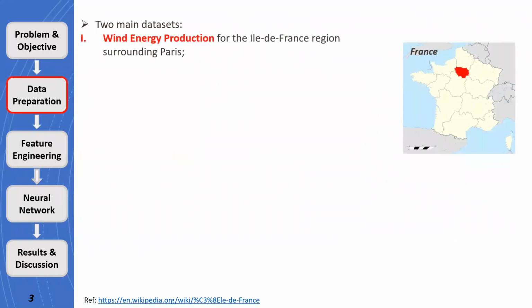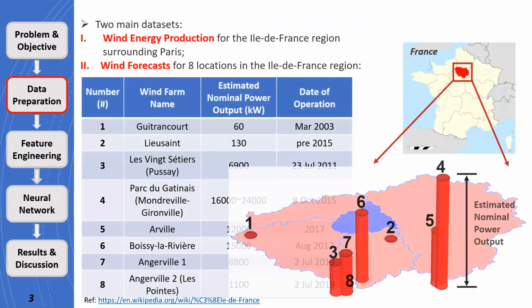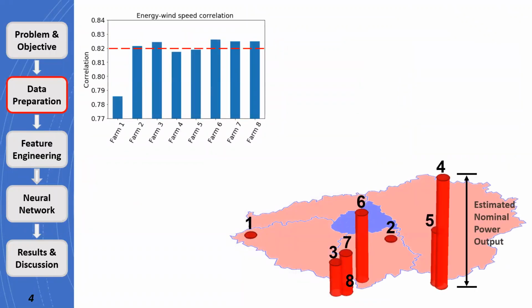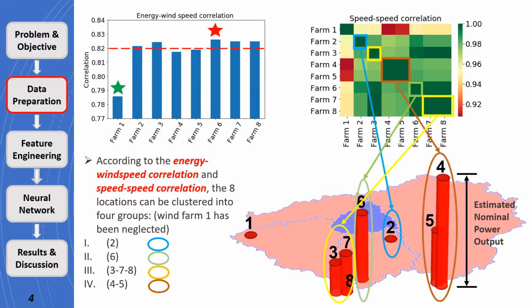To forecast the energy production of the France region, we have two main datasets for analysis, including the historical data of energy production and wind forecasts of 8 relevant wind farms. After analyzing the historical data, we found that the correlation between energy and wind speed of Farm 6 is relatively high, while it is relatively low for wind farm 1. It is also found that the correlations between wind speed of different farms are different. Based on this analysis, the 8 wind farms can be divided into 4 important clusters, where Farm 1 is left out.